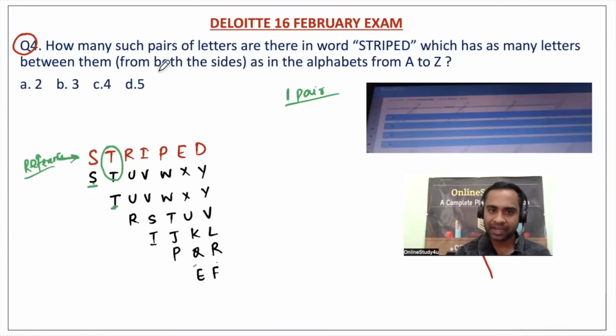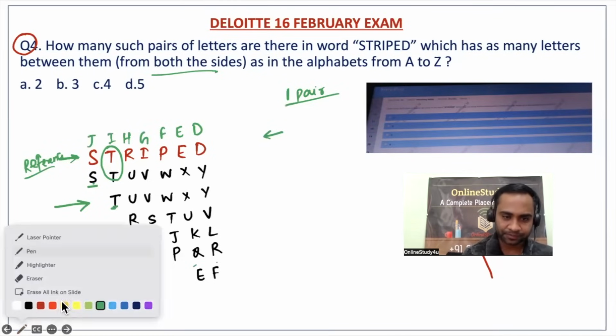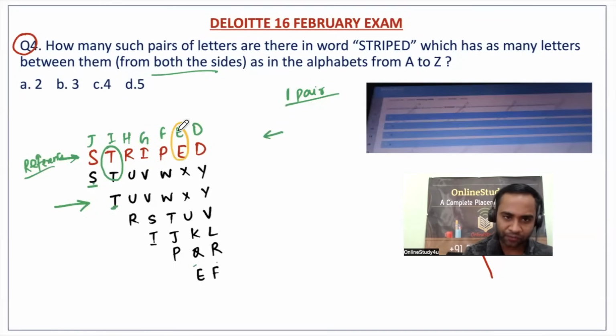Now, they're telling from both the sides. This we did from this side. Now we have to start from this side. So D, then E, F, G, H, I, J. If you observed here, we started from D and the very next letter is a match, right? So one more pair, fine. The pair is DE and here the pair was ST.